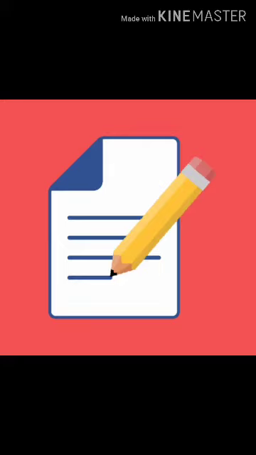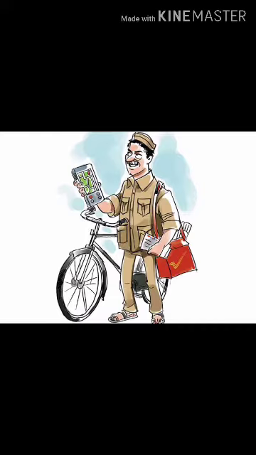So I am going to tell you the format. Before starting the application, I am going to ask you what you can see in the picture. Who is this? He is a postman. Okay, this is a picture of a postman.